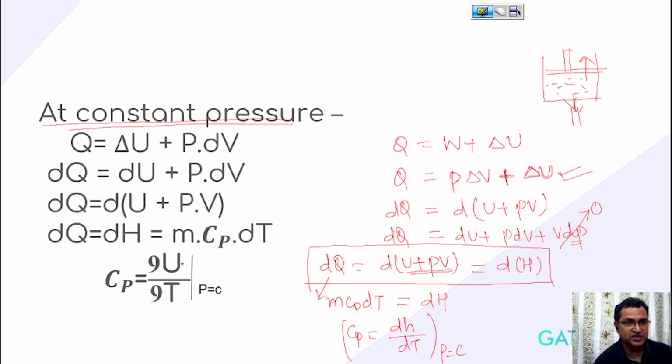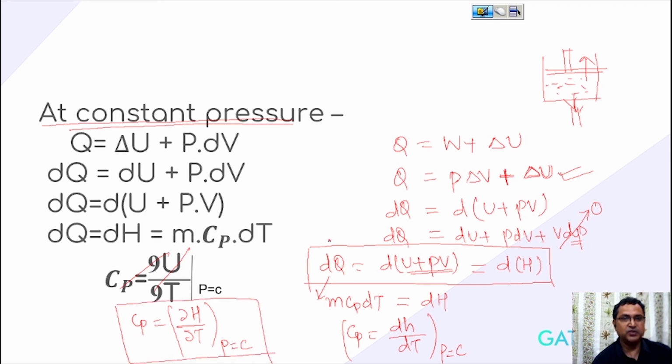Sorry, this Cp is nothing but ∂H over ∂T at a constant pressure. So this is the value of Cp. I think it is clear that at a constant pressure the heat transfer is nothing but enthalpy. Constant pressure heat transfer is enthalpy.